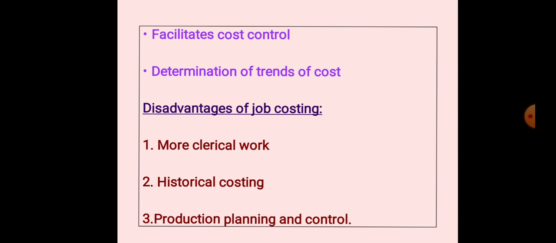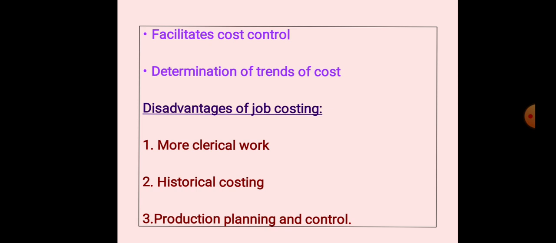Next, historical costing. Job costing is essentially historical costing, since all costs incurred are recorded and ascertained after the completion of the job. One more disadvantage is that they follow the historical cost method, because after completion of each job order they compute the cost of the job.